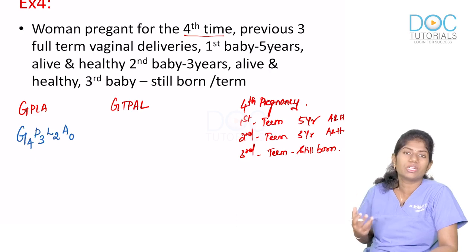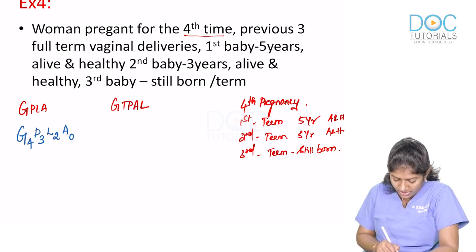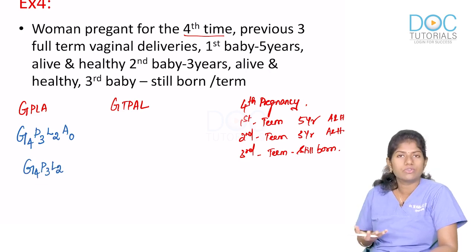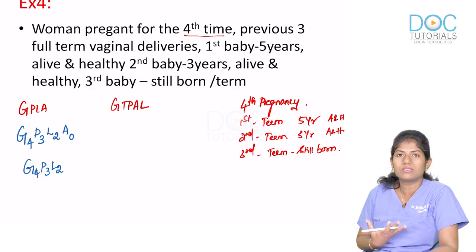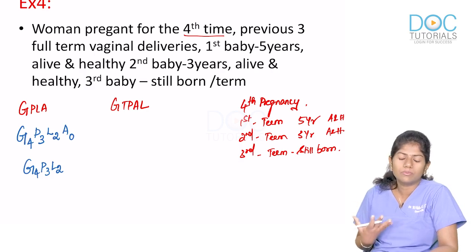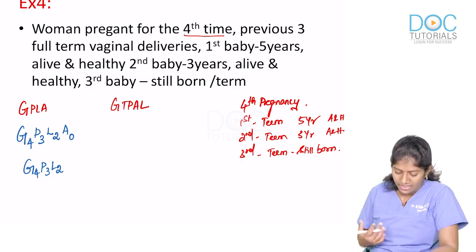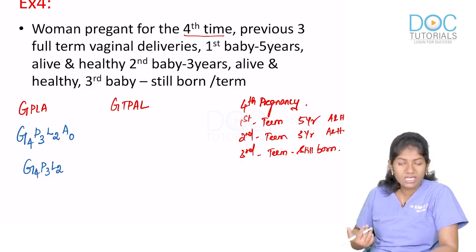You don't have to mention this abortion 0, you can just simply write gravida 4, para 3, living 2. If you write it as gravida 4, para 3, living 2, it's understood that there were 3 pregnancies in the past and 1 baby is not alive at present, only 2 babies are alive. Gravida 4, para 3, living 2.